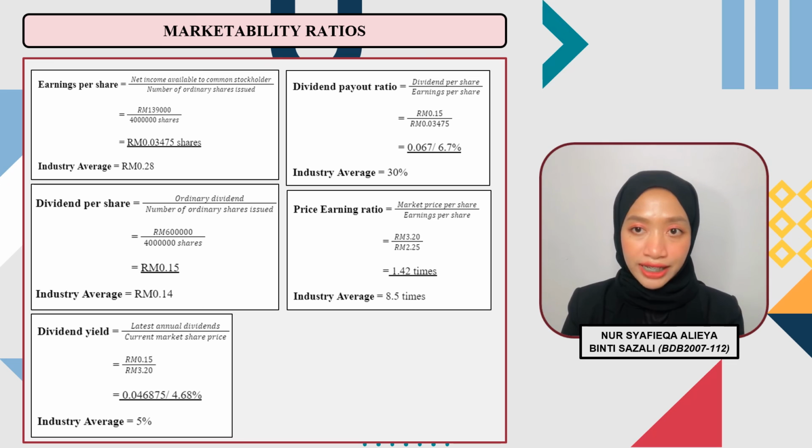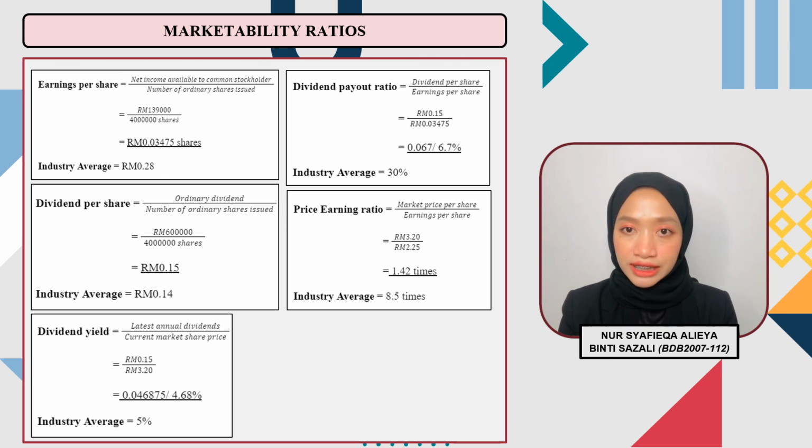Dividend yield is 4.68%, industry average is 5%. The ratio compares the dividend per share received by the shareholders with the current market share price. It can be used to indicate the return earned on shares by stocks with histories of increasing their dividend payments. While a future dividend payment is never guaranteed, companies that pay dividends follow the same patterns year over year. Based on the conclusion, we accept the loan application from Hikmah Bati.